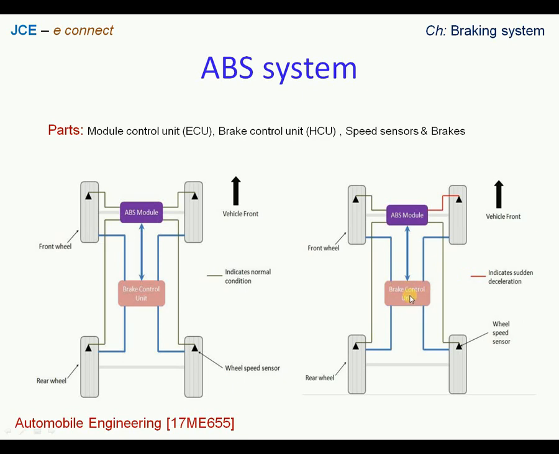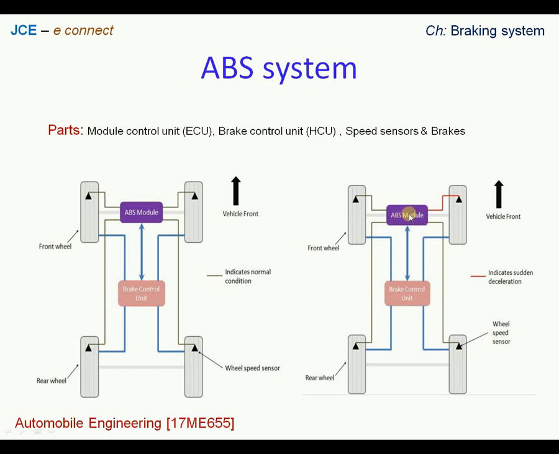So here the hydraulic control unit is going to reduce the fluid pressure, and thereby we see that the force on the wheel will be reduced, and the wheel is going to again restore its speed because of the reduction in the pressure of the fluid. That increase in the speed again will be communicated to the electronic control unit.